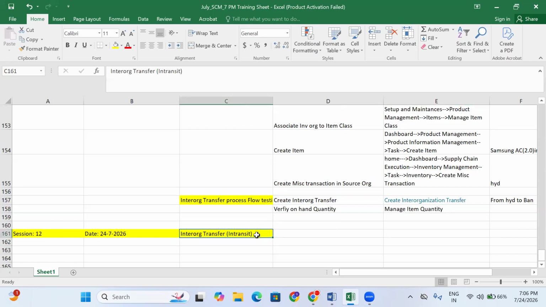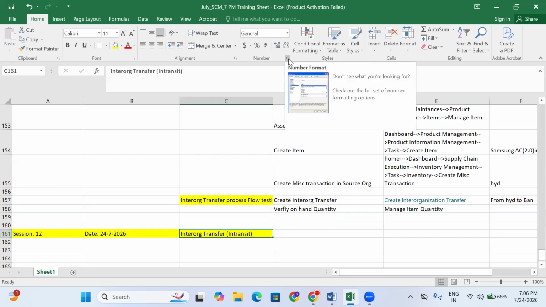Now let's come to in-transit. In-transit is nothing but first you receive the material. That means our organization receives the material, then puts this material to a store's location or any specific location. For example, you are booking a Zomato order. Zomato people do not deliver directly to your dining table, right?